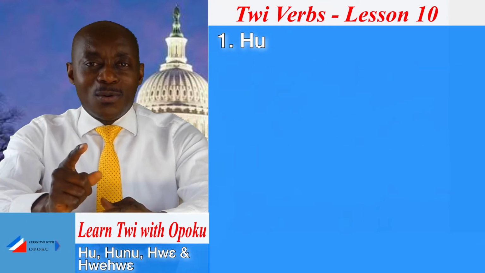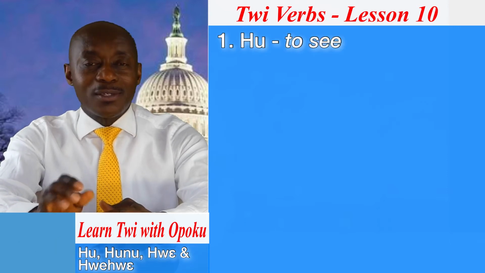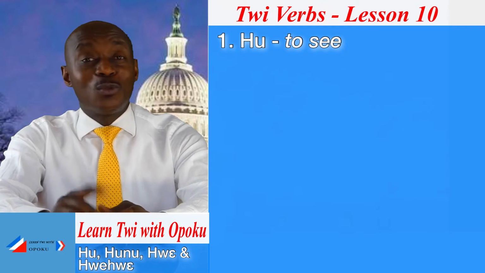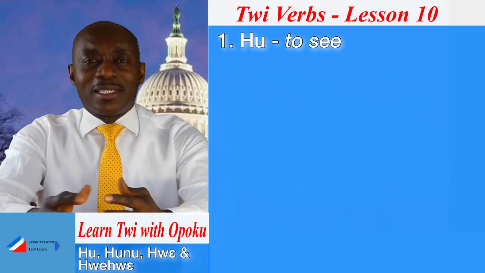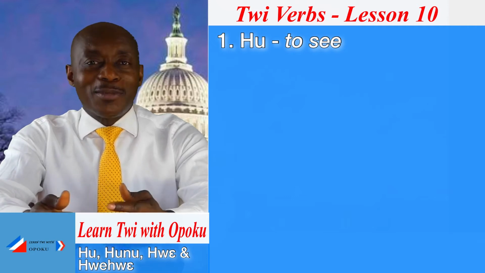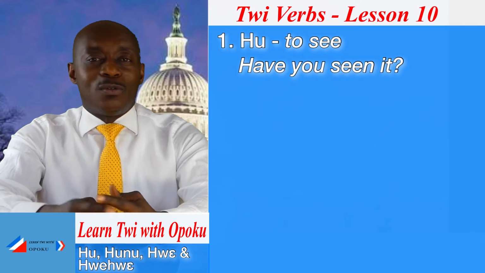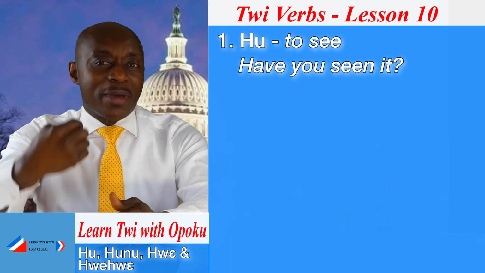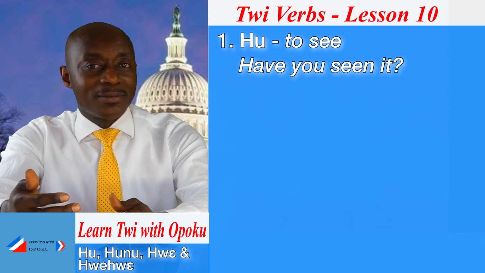That is hu. Hu simply means to see. Let me give you this example. If you ask me, Opoku, have you seen it? You see here you are using the verb in the perfect tense. Have you seen it?